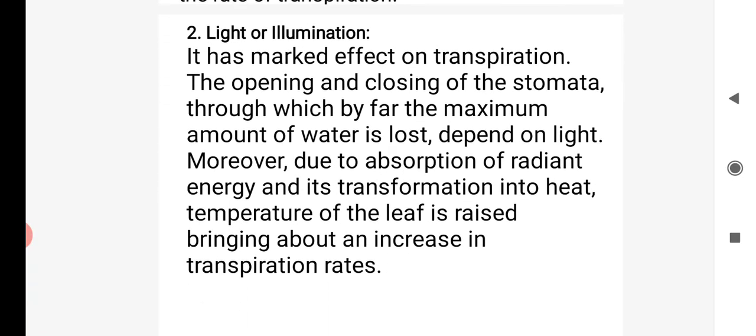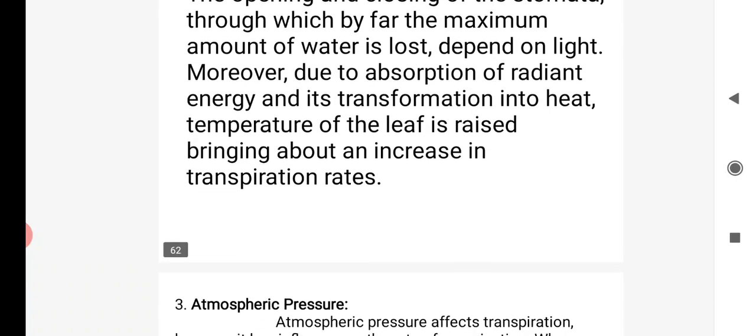Then light has a remarkable effect on transpiration. The opening and closing of stomata is dependent upon the light condition. If there is no light, there is no opening and closing of stomata. That is the most important factor. Light also increases the temperature. If there is no light, there is no temperature rise in that plant. Simple concept: light first affects the stomatal opening, and second, it creates the temperature. If there is no temperature, there is no transpiration.